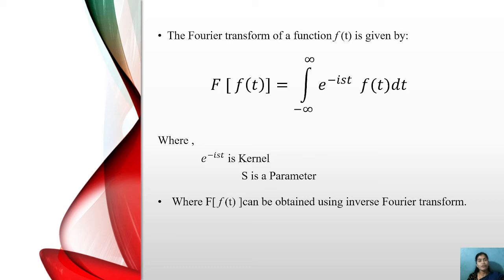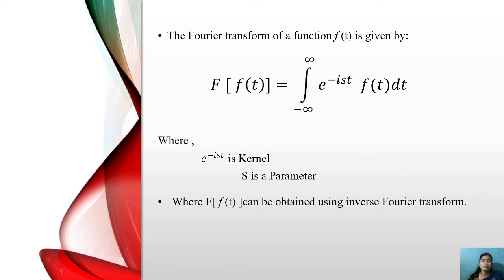Hence, F of f(t) equals the integration from minus infinity to infinity of e to the power minus ist times f(t) dt. This is the formula. Repeating: F of f(t) equals the integral from minus infinity to infinity of e^(-ist) f(t) dt, where e^(-ist) is called the kernel of this function and s is called the parameter of the function.